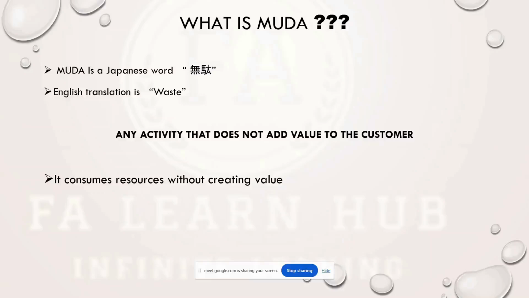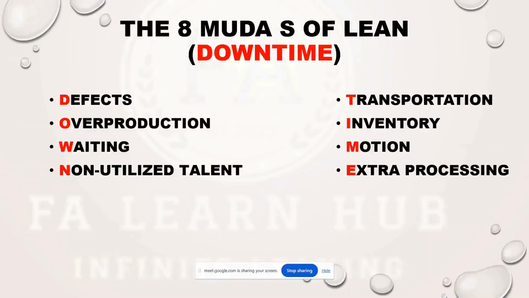So as per lean, there are 8 mudas, in the sense, 8 wastes. One is defect, second is overproduction, third is waiting, fourth is non-utilized talent, and then transportation, inventory, motion, extra processing. So these are the 8 wastes in lean manufacturing or the lean concept.